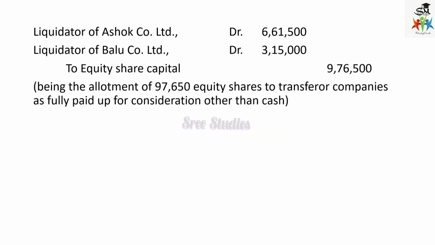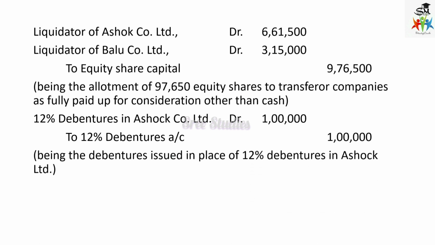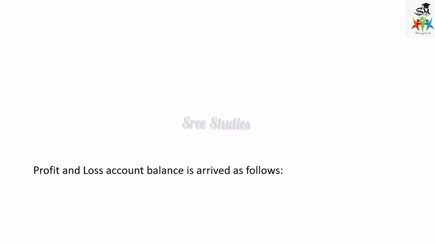So allotment of 97,650 equity shares of rupees 10 each. So 12% debentures in Ashok Company Limited are taken to 12% debentures in Chakra. Instead of naming the same company, I just left it. So to 12% debentures 1 lakh, being transfer of issued price of 12% debentures in Ashok.